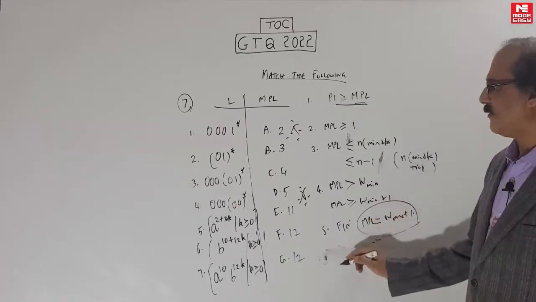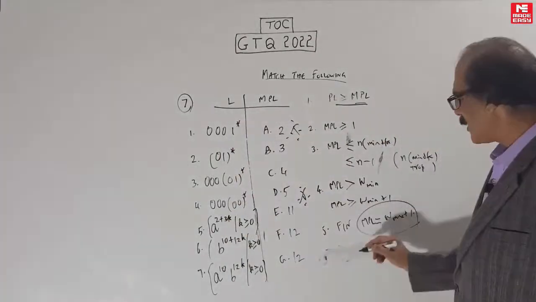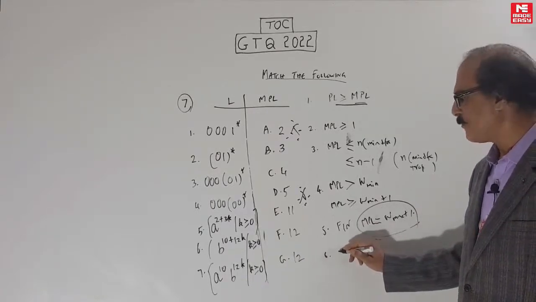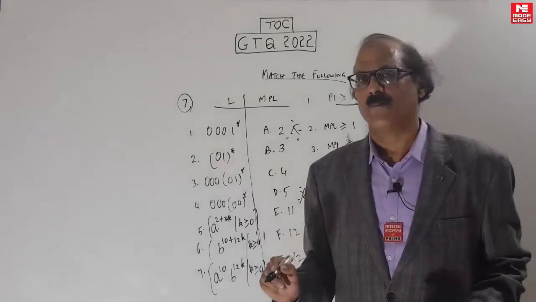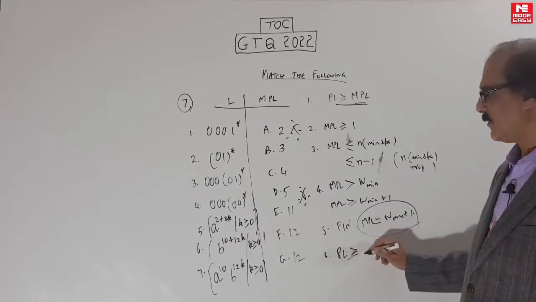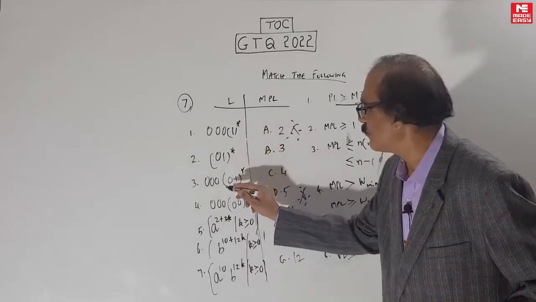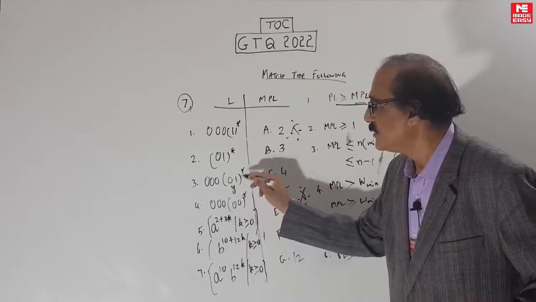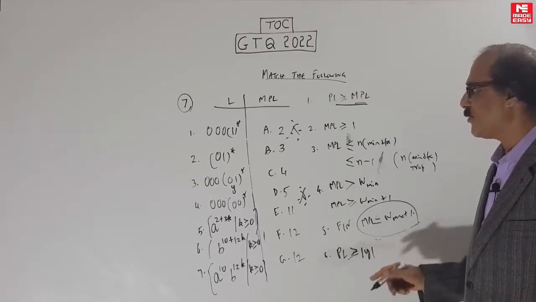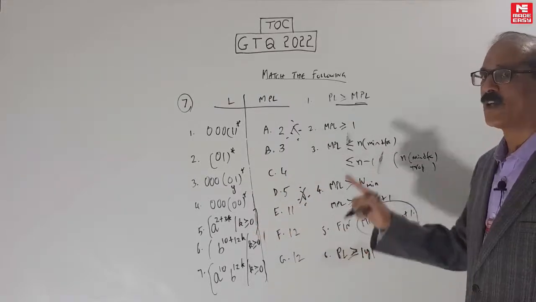Now the only tricky part, which many people make mistakes on, is that there is one more theorem here which you have to know. This comes from the formal definition of pumping lemma. Many people are not aware of this. The pumping length has to be at least equal to the pumped part, which I will call Y. See this part which you are putting a star on, 1 star. This pumped part is Y. Your pumping length has to be at least equal to that. It cannot be less than that. At least equal to the length of that Y, the pumped part. Many people are ignoring this and that's why wrong answers are coming.